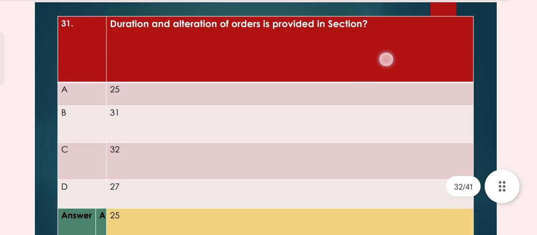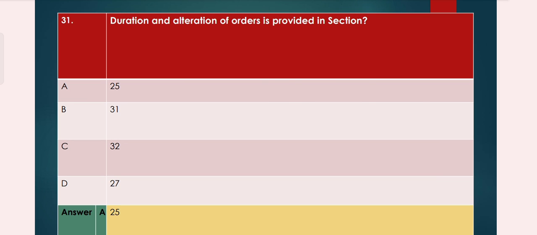Now question number 31. Duration and alteration of orders is provided in section: option A 25, option B 31, option C 32, option D 27. So option A 25 is the right answer.